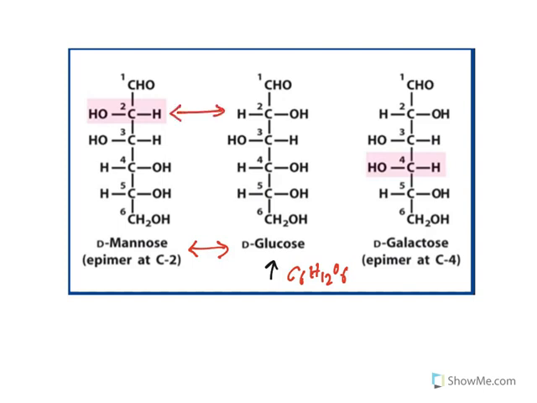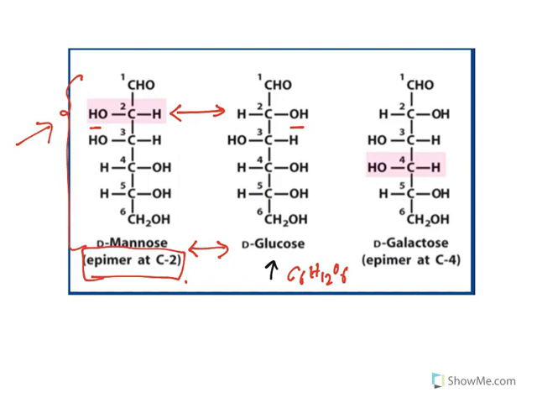Now when you see the structures of glucose and mannose, they differ only at this second carbon position. What is the difference? The configuration of OH is reversed. So these two are considered as epimers at C2 because the entire structure is the same. What is the difference? Only at one carbon there is a configuration difference, and they are called epimers.